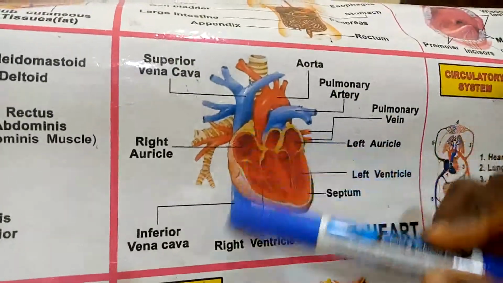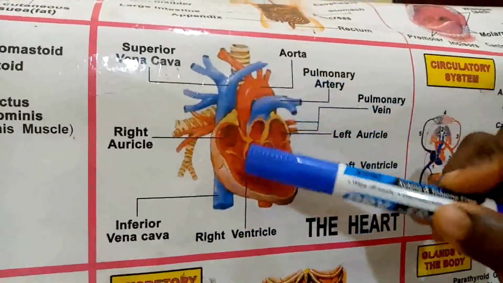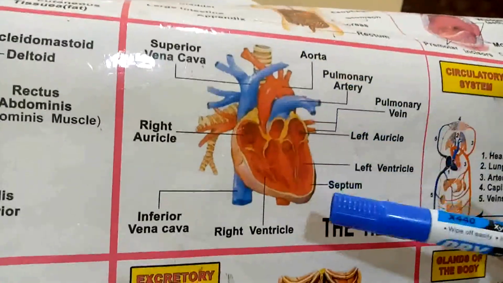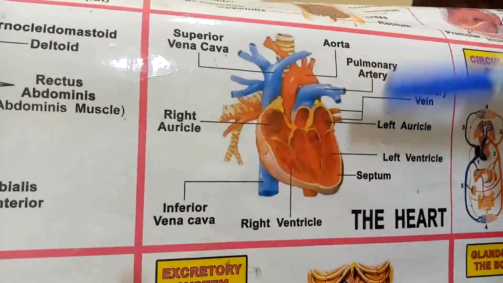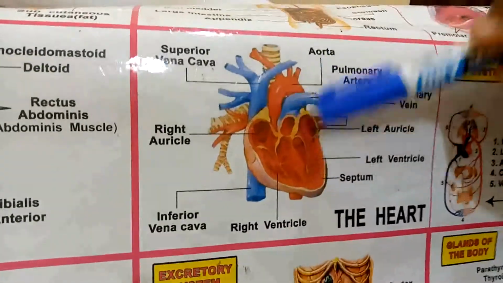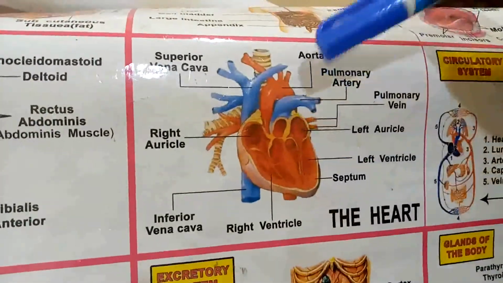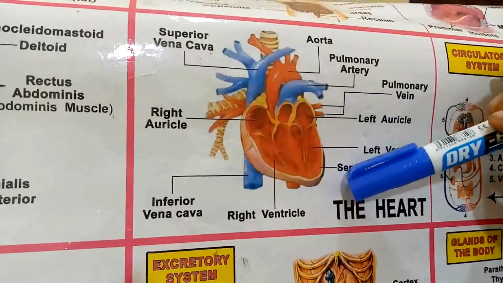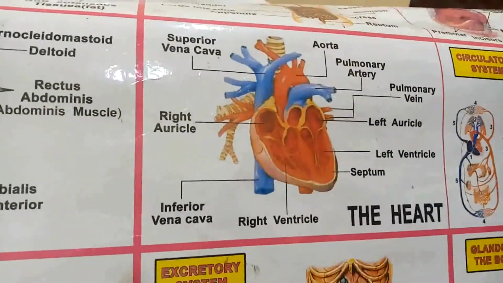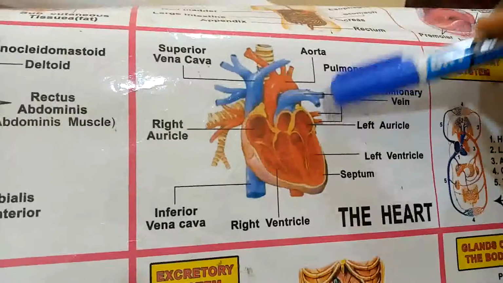So these 2 sides, the right-hand side, the right auricle and right ventricle. What blood flows there? Deoxygenated blood. While on the left side of the heart, you have the left auricle and left ventricle. What blood flows through these 2 chambers? The blood with oxygen, called oxygenated blood.